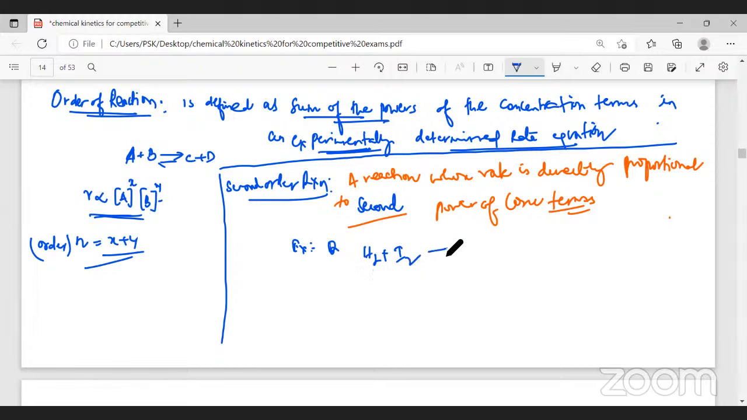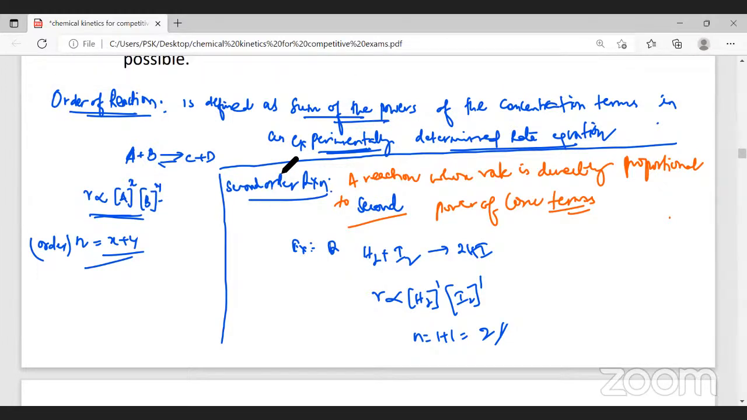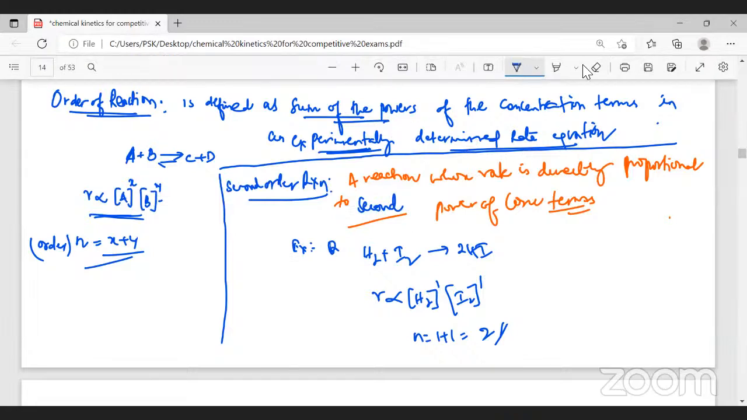H2 plus I2 giving you 2HI. This is the reaction. When you experimentally determine the rate of the reaction, the order with respect to hydrogen remains 1, and the order with respect to iodine also remains 1. Therefore, the overall order of the reaction is 1 plus 1, which is 2. Therefore, we define a second order reaction to be a reaction whose rate is directly proportional to the second power of the concentration terms. Clear? Yes, sir.